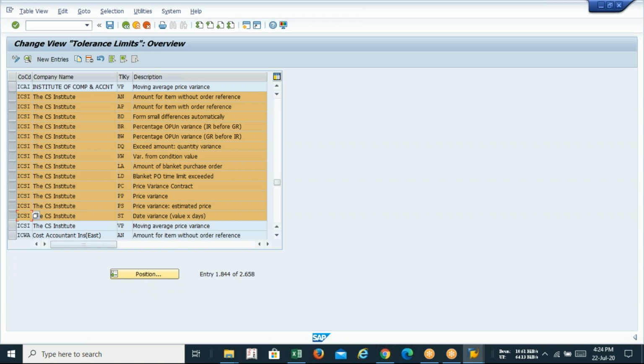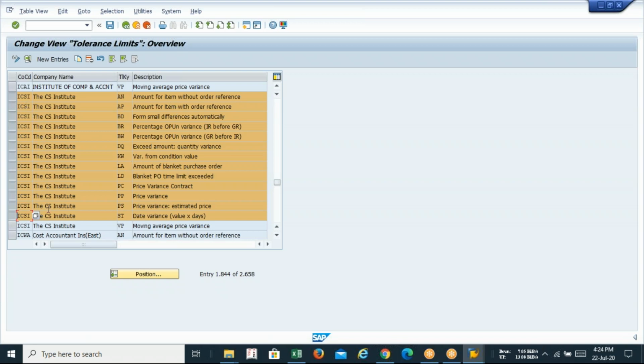Do not select the VP, because VP we have already done. So total 13 tolerance keys you need to select: AP, BD, BR, BW, and each has its own description. This is the exhaustive list for the invoice. If you configure all this in your invoice tolerance limit, your company code will be ready to accept any invoice. That is the exhaustive list of tolerance keys in SAP for invoice verification.